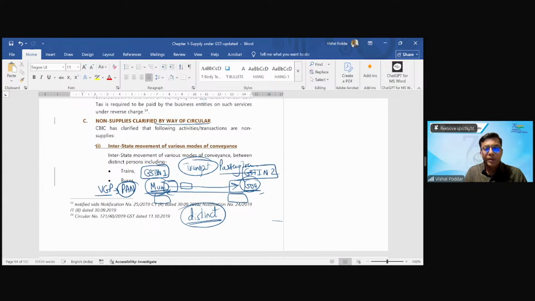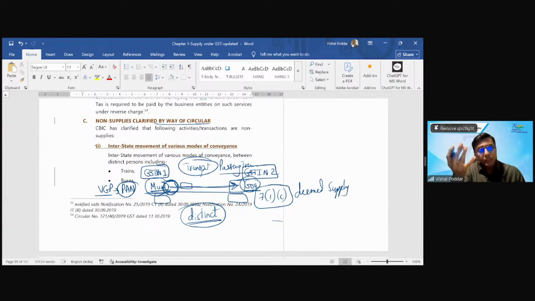Let us say this is the routine. Now, interpreting 7(1)(c), which we are going to study later, some expert, I'll use this word expert, came out with a thought process that when my bus is traveling from this place to this place, there is a deemed supply under 7(1)(c). It is deemed supply. Why deemed? Because actually there is no supply. See, I am not selling the bus. My Mumbai office is not selling or supplying the bus to Goa. But because of the literal reading of 7(1)(c), some expert came up with this interpretation.